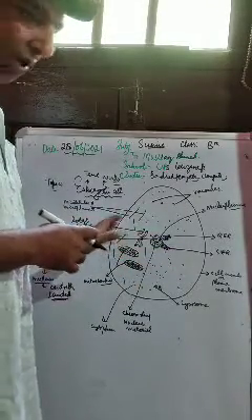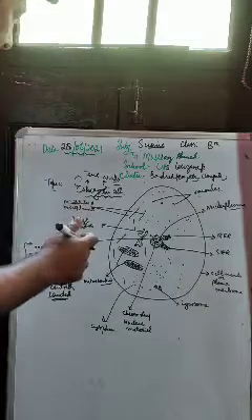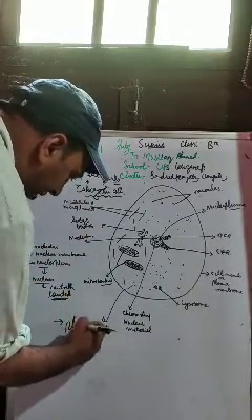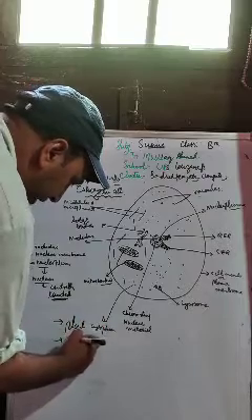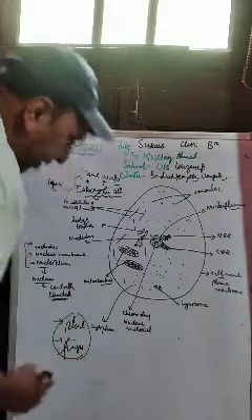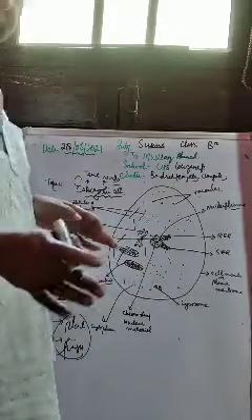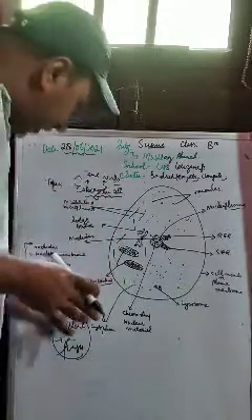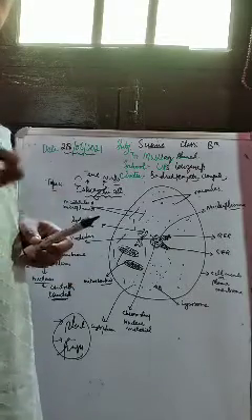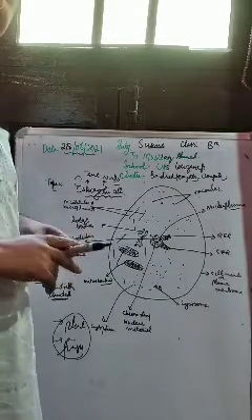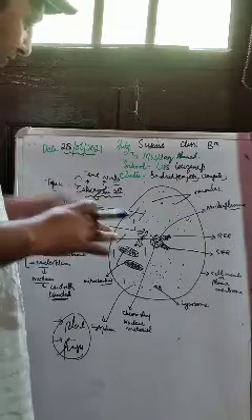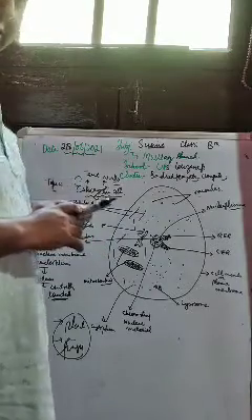So we can say that a plant cell is a eukaryotic cell, an animal cell is a eukaryotic cell, and a fungal cell is also a eukaryotic cell. Organisms which are made up of eukaryotic cells are called eukaryotes, and organisms made up of prokaryotic cells are called prokaryotes. But here we would like to confine ourselves to eukaryotic cells only.